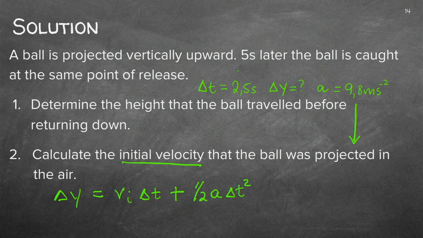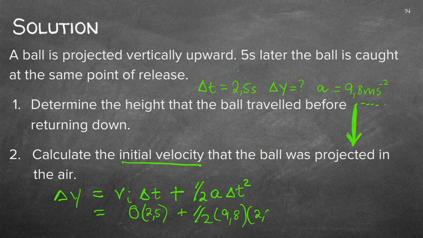So let's see if we can work with the downward path. It started up there with 0. Am I correct? I know the time is 2.5 plus a half. It's accelerating downward, so it's 9.8. And I know that it took 2.5 square seconds. And if you now go and do the calculation, you should get an answer of